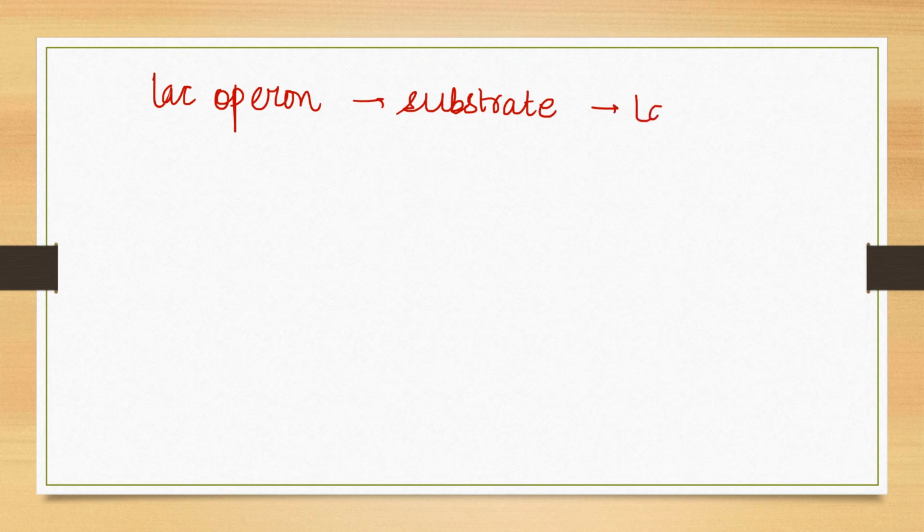We need to know that in the Lac Operon, the substrate is lactose, and because it is the substrate, it is called the inducer. Now we have a trick to remember something.